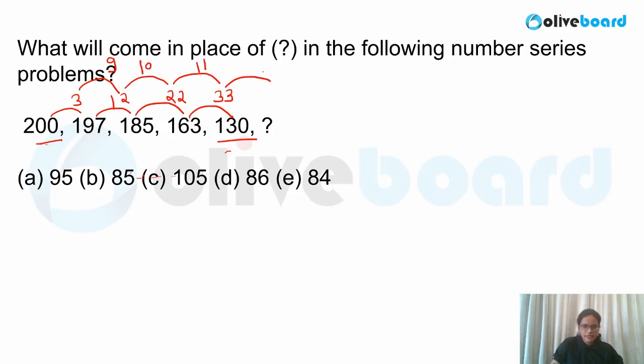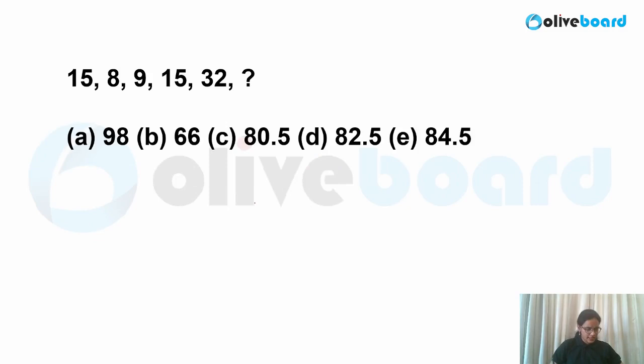Okay, that means my next value must be 12 over here. If it is 12, what would be the difference? You can check the difference value, that is 45. Now I am decreasing it. So what will be your answer? 130 minus 45 here. That is nothing but you can check the answer 85 in this case. So you can also pause the video and check your answer on your own. Okay, so I hope it is clear. So double layer series was asked in your 2019 exam. Let me move on to the next question now.